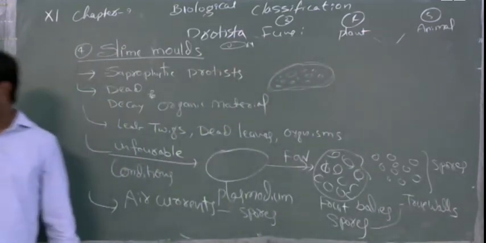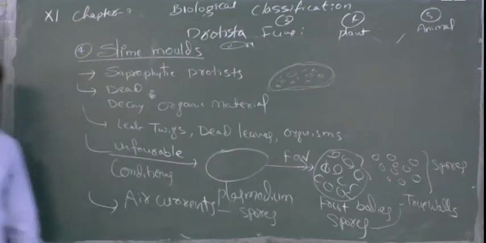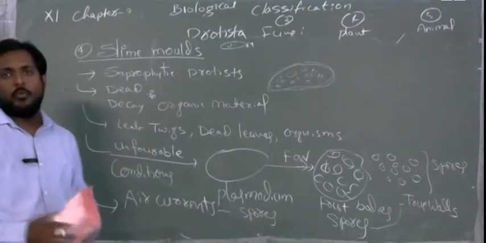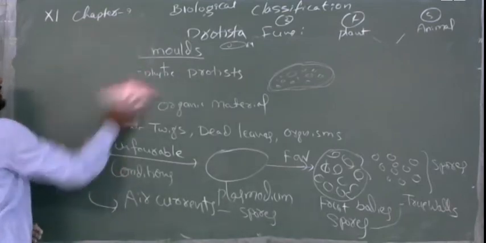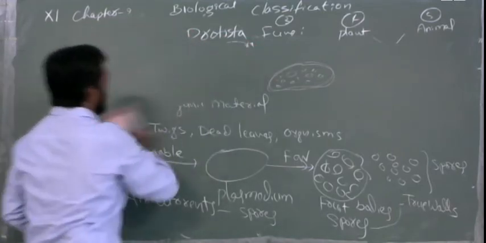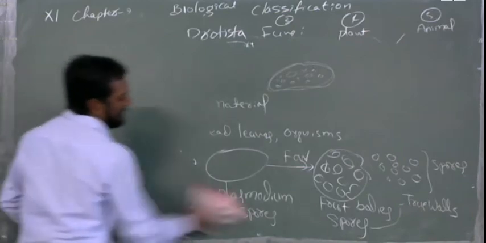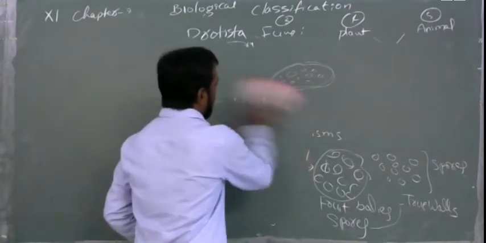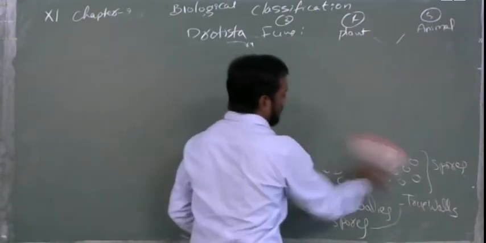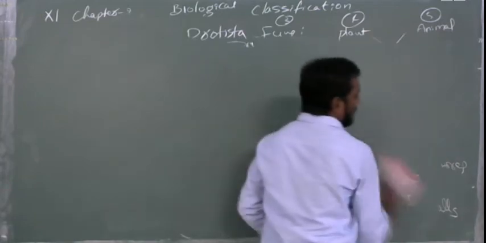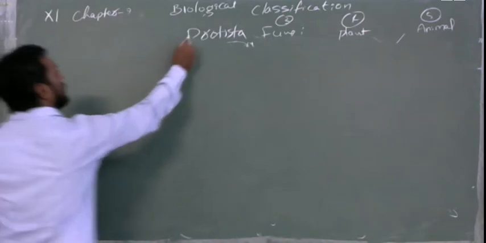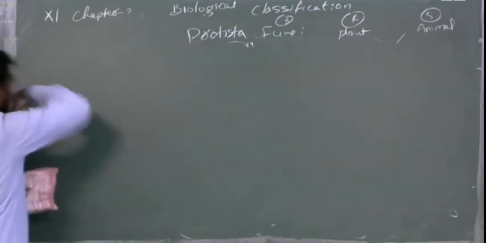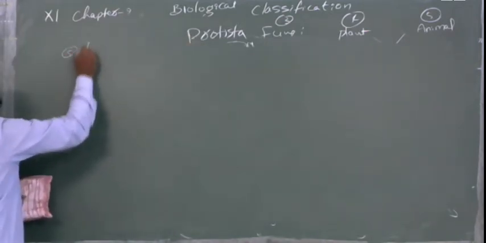Clear? Hope you understood. Now we see the last one, that is protozoans. Till now we have seen four in the protista. Now the fifth one is the protozoans. Many times you will hear the word protozoan. You might have heard it already. If you see the protozoans, they will again be divided into a few parts.